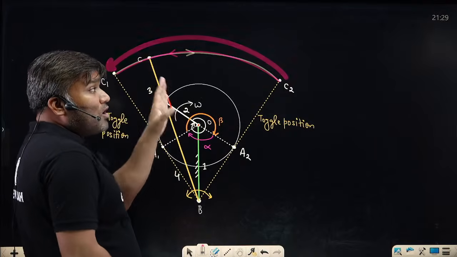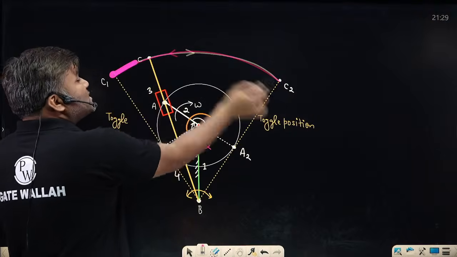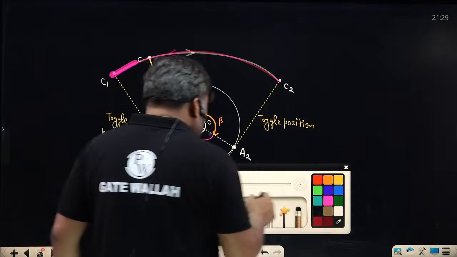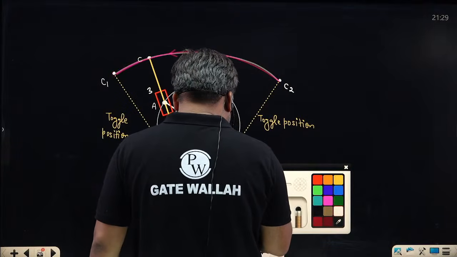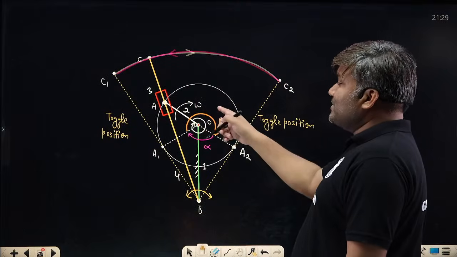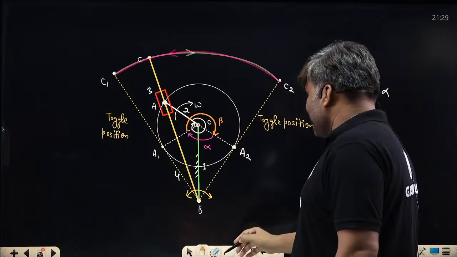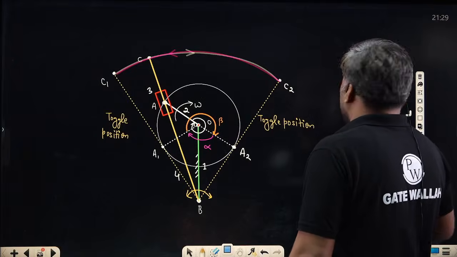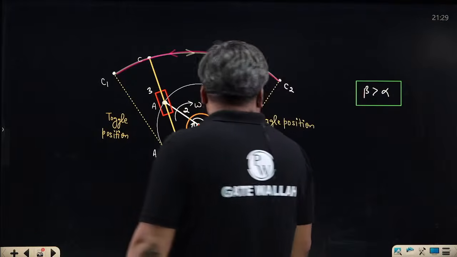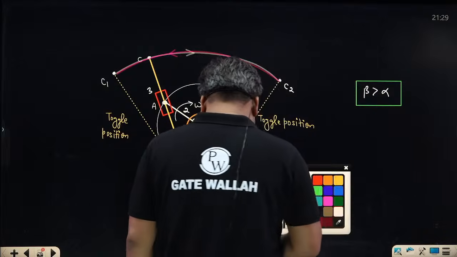So which point here is actually doing the quick return motion? Sir, the motion of point C is the quick return motion. Are you able to understand? And once you see that point C here is doing quick return motion, how can you decide? Sir, angle beta is more than alpha. Beta is more than alpha. Whenever you see any mechanism where the angle on one side is smaller than the angle on the other side, this mechanism can be used as a quick return motion mechanism.